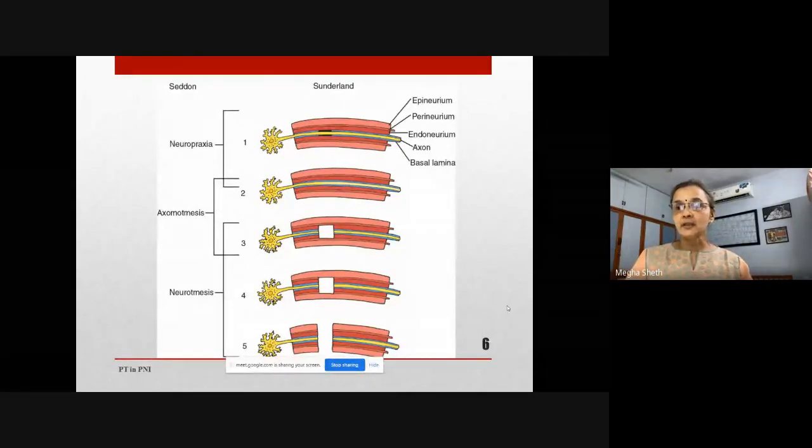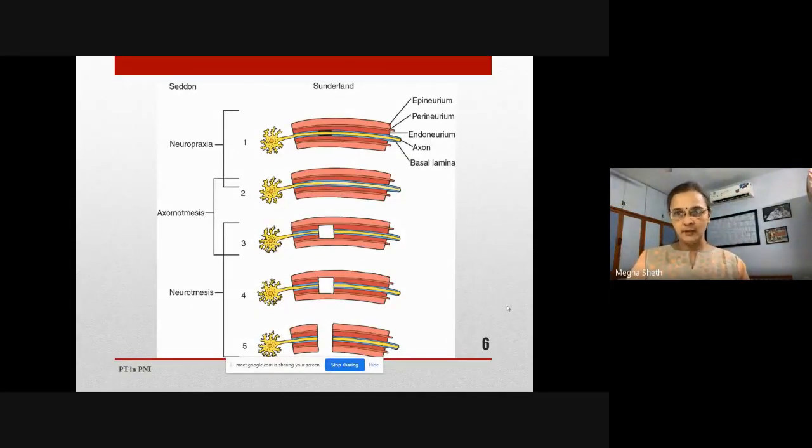Whenever we have a surgery that is taking place for a peripheral nerve injury, what they do is epineurial suturing. So the surgeon converts grade 5 into a grade 4 injury because the epineurium then becomes in continuity and you have a grade 4 injury. But prognosis of both are still not good. So if you have a patient coming with grade 4 or 5 injury, you may not want to be very enthusiastic about the prognosis, but you never give up hope. You always wait for nature to take care.